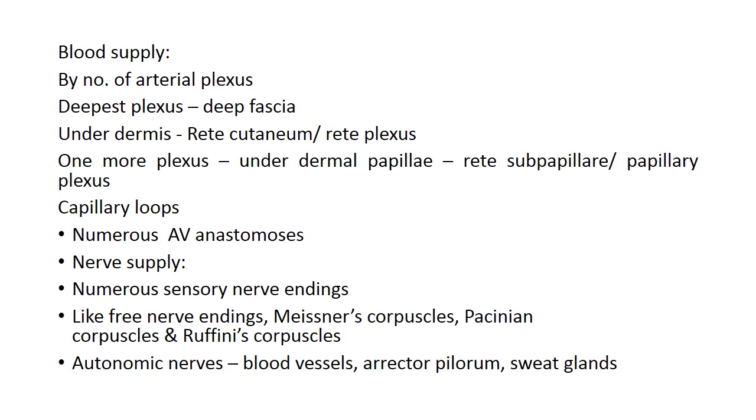Coming to the blood supply, nerve supply of the skin. So there are many arterial plexuses in the skin. There is deep plexus of blood vessels in the deep fascia. Then under the dermis we have rete cutaneum or rete plexus. Then one or more plexus are seen under the dermal papillae. They are known as rete subpapillare or papillary plexus.